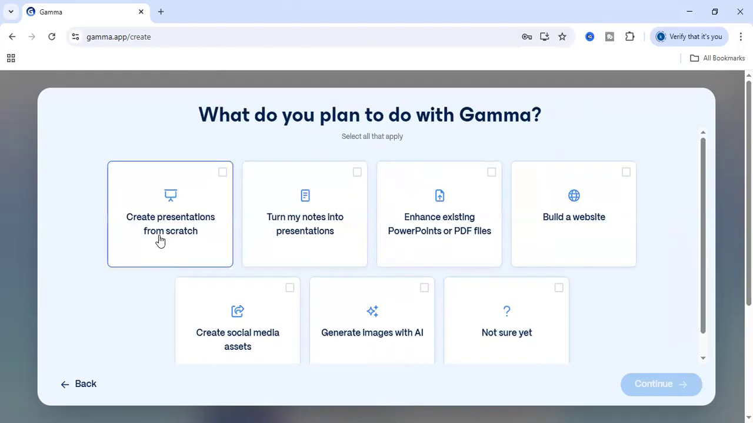So what do you plan to do with Gamma? Here we have so many options, like create a presentation from scratch, turn my notes into a presentation, build a website, create a social media asset, generate images with AI, and not sure about it. The first option, create a presentation from scratch, means we can create a PowerPoint presentation. If we have any notes, we can drag and drop those notes also. Second option. So I will choose the first option. Continue.